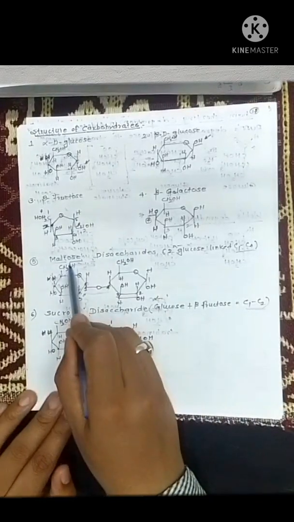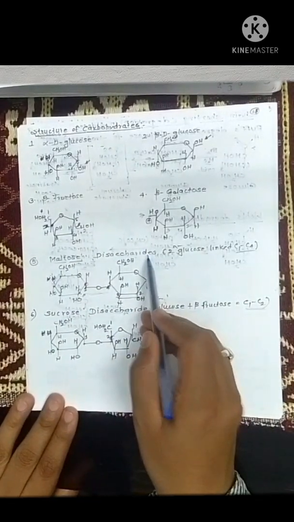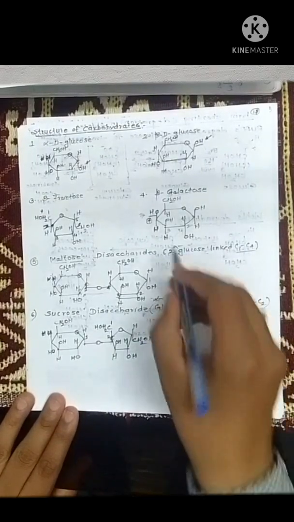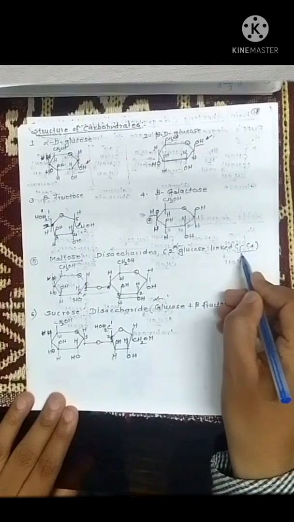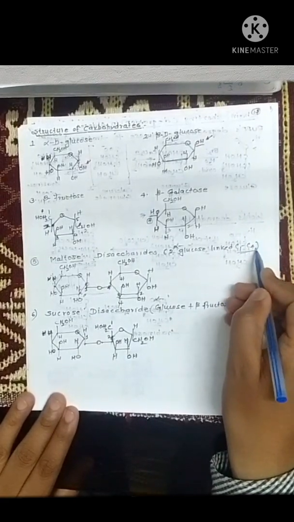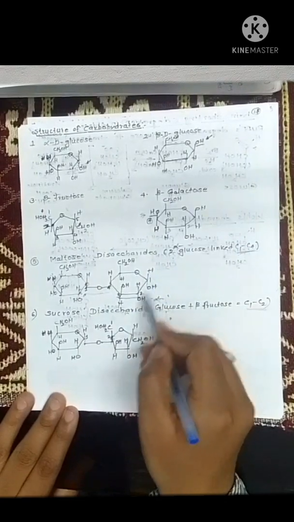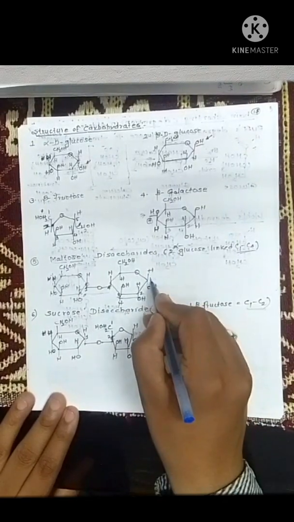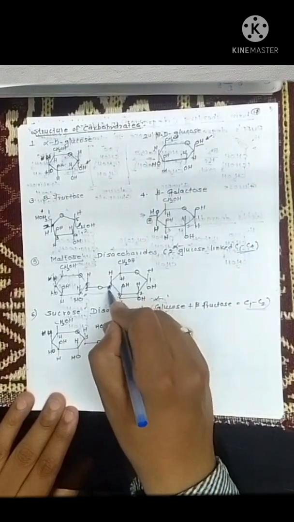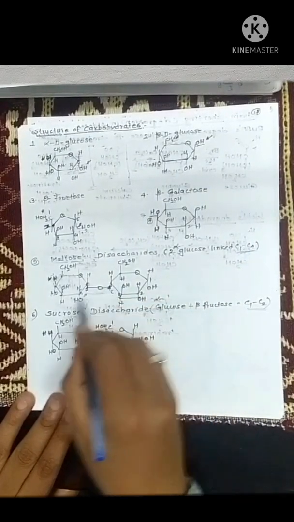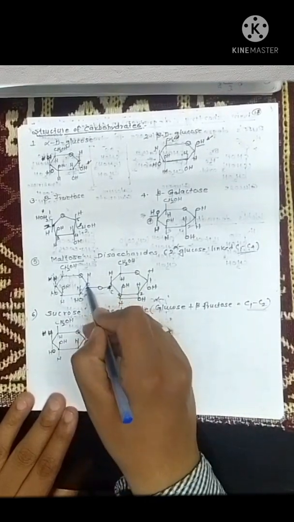Now what is maltose? Maltose is a disaccharide. This disaccharide has two alpha D glucose units which are linked by the C1 and C4 carbon atoms. So just see here, this is the first unit of alpha D glucose. So this is its first carbon, second carbon, third carbon, fourth carbon. So this is the C4 carbon here.